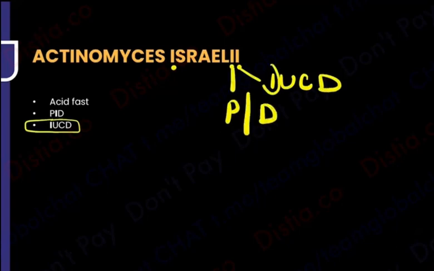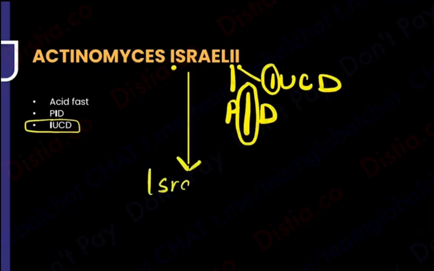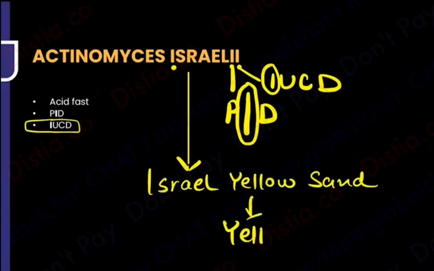Okay, so IUCD users, pelvic inflammatory disease, and remember they have always learnt it as Israel has yellow color sand. That is the mnemonic which is very much followed in USMLE books. Israel has yellow color sand, and yellow color sand basically means that there are going to be what color granules that will come out? There will be yellow sulfur granules that you are going to see in these patients.